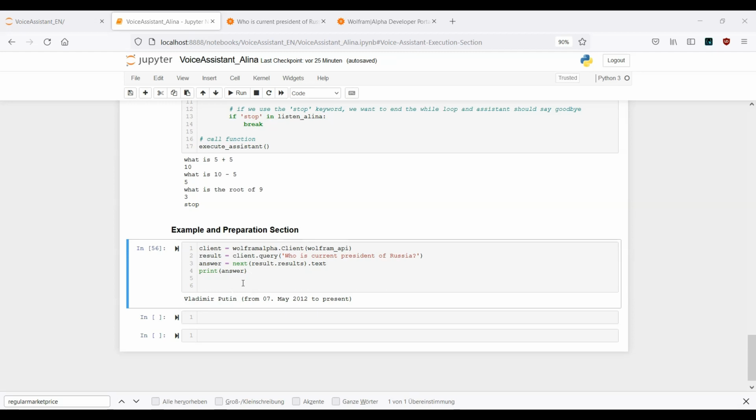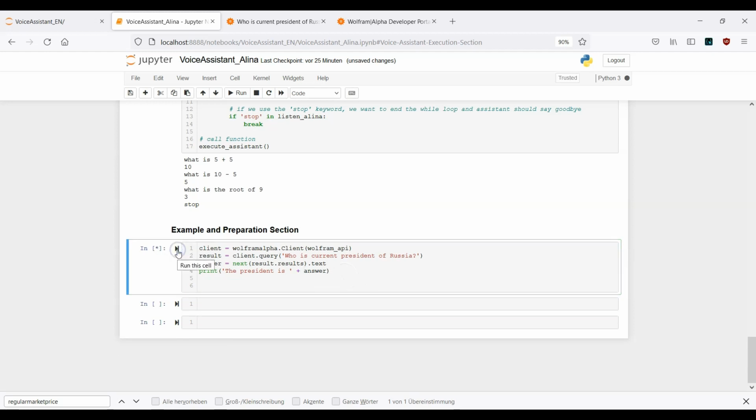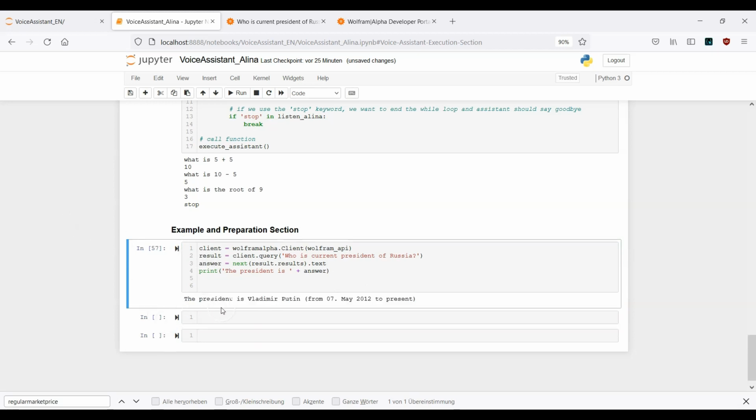Now we can modify what we have inside this print function. So let's say the president is plus answer. Let's run this again and see what we have. So the president is Vladimir Putin from 7th May 2012 to present. Okay, so we can work with it. This is fine. So copy this one.